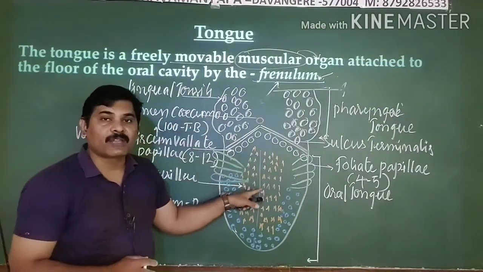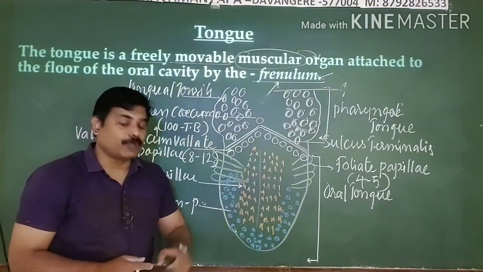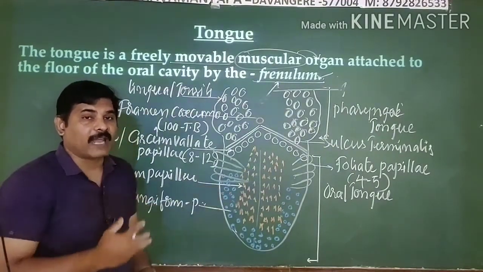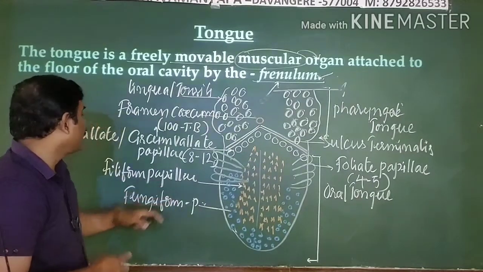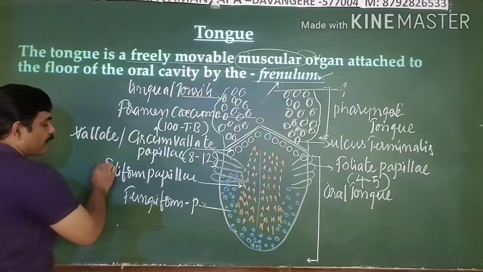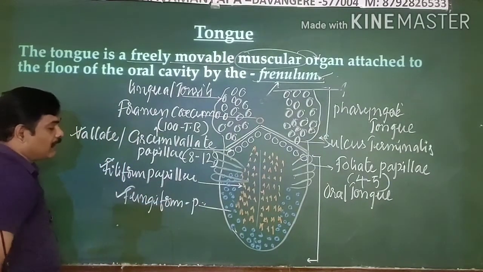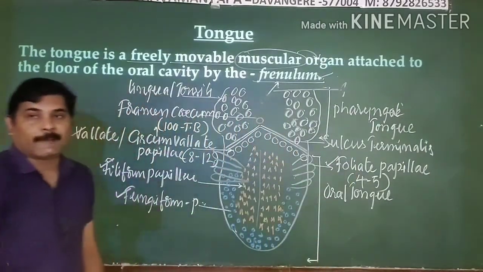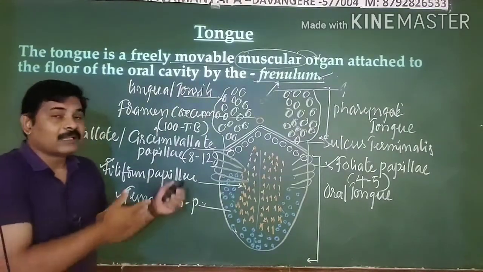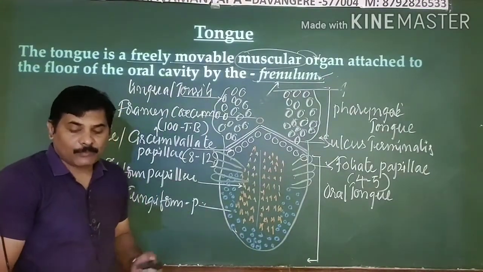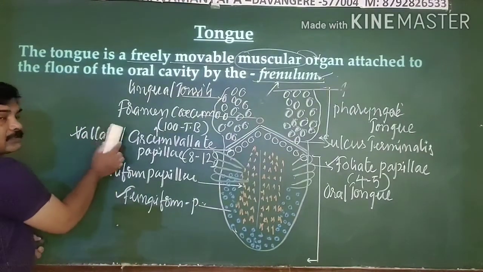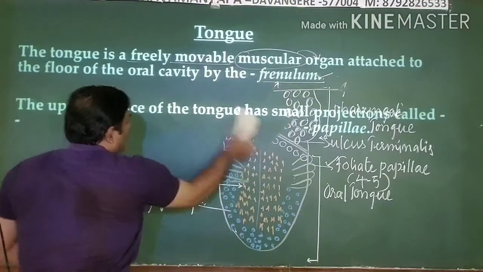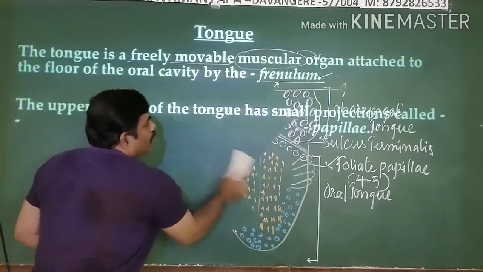On the free surface of the tongue, you can see some projections, which we call papillae. These papillae are of 4 types. They include circumvallate papillae, filiform papillae, fungiform papillae, and thereafter foliate papillae. They also have taste buds within them. So I will explain all the points. I am about to recap this now. See the points I explained already, displayed on the board.